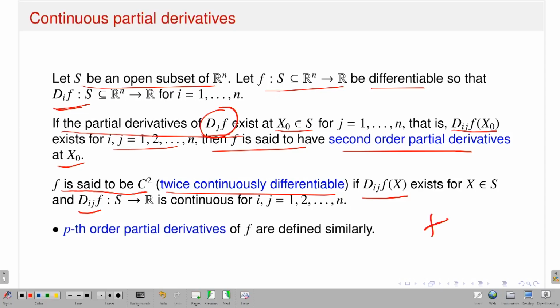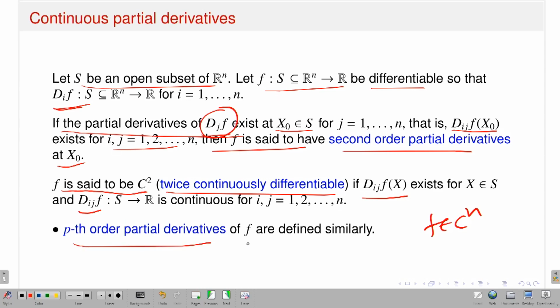Similarly, you can define Cn. That means I want the existence of nth order partial derivatives, and along with that the nth order partial derivatives should be continuous. That is the meaning of Cn. So now you can just combine it. C1 means I want the existence and continuity of the first order partial derivatives. C2 means I want the existence and continuity of the second order partial derivatives. In particular, if f is in Cn, then the nth order partial derivatives of f exist and they are continuous. Okay, so that is what I have written.